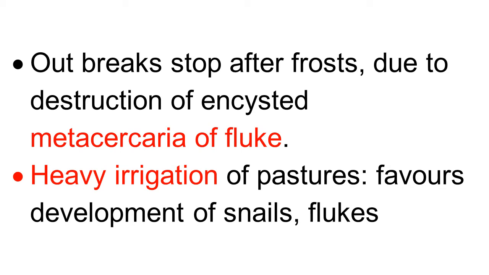Friends, we know that the disease is associated with fascioliasis and it has a specific environment: marshy, heavily irrigated land and hot humid climate. So the outbreak stops after the frost, due to destruction of encysted metacercariae of the fluke. Heavy irrigation of pasture favors the development of snail and flukes, and so the disease prevalence and incidence are also higher.